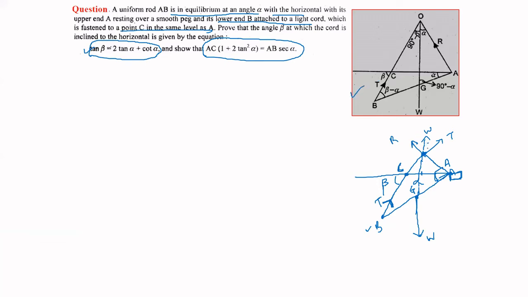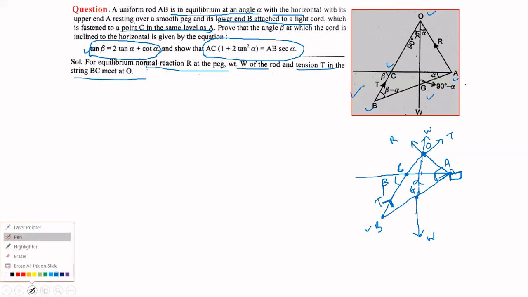So at the point where they meet, this is the point O, right? A, B, C are clear, and this is the G point. G, A, B is the rod, G is the center of gravity, C is the point at which the string is tied at the same level as A, and O is the meeting point of all these three forces. So this is explained: for equilibrium, normal reaction R at the peg, weight W of the rod, and tension T in the string BC meet at O. So these three will be concurrent and they meet at O.